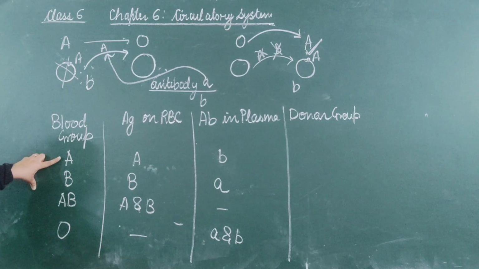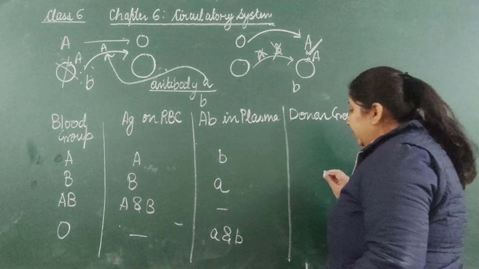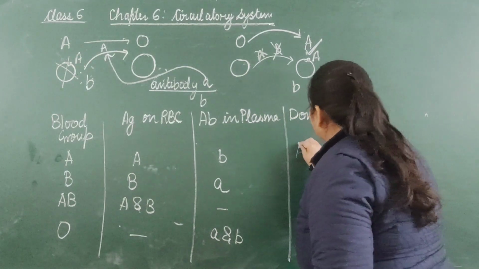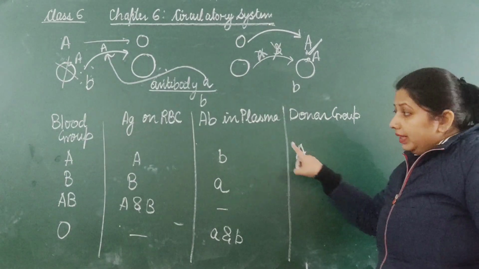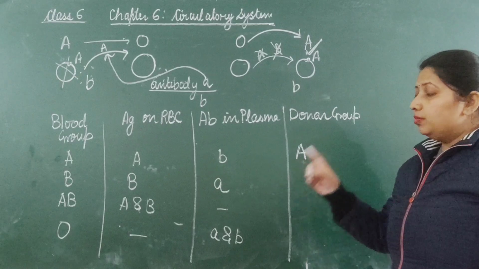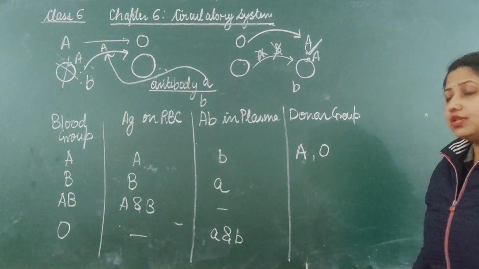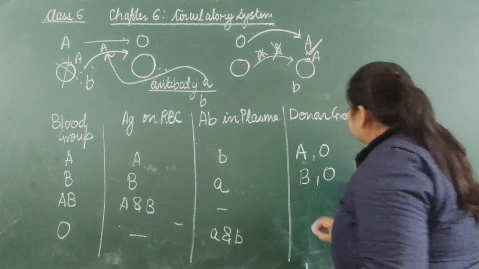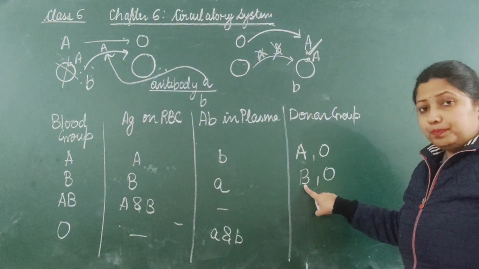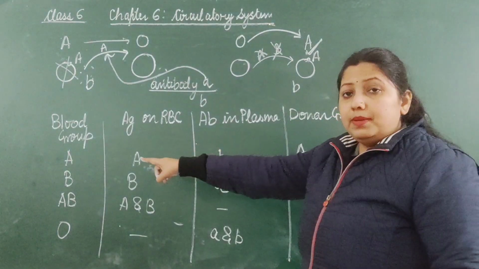Now, donor blood group. Whose blood can be donated to a blood group A person? The same blood group person will donate, so the person whose blood group is A can donate to another person who is also blood group A, and O is the universal donor. In the case of B, the person of blood group B or the person of blood group O can donate their blood to the person of B blood group.